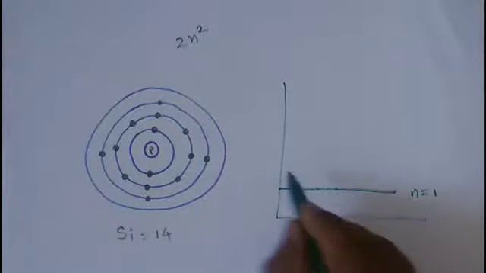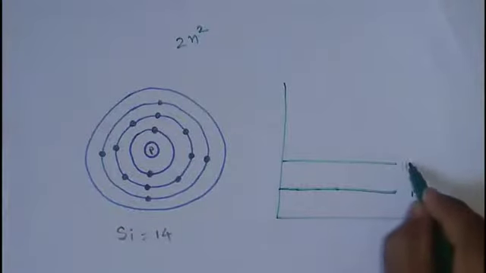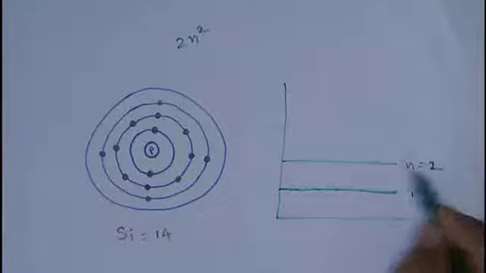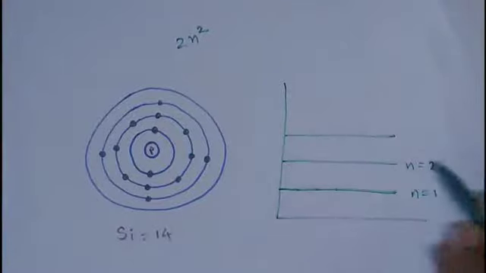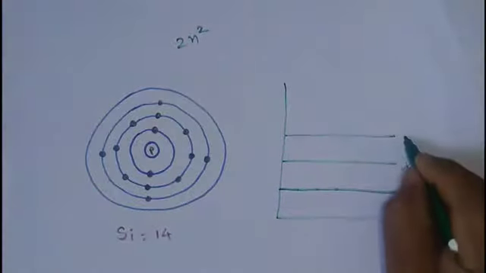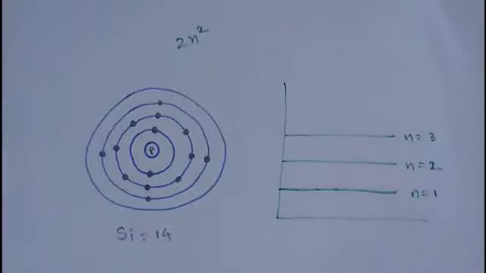In a similar way, second orbit electrons will possess some energy. In the same way, the last orbit, that is the third orbit, will possess some energy. This much energy has to be given to those orbital electrons to move them to a higher orbit.